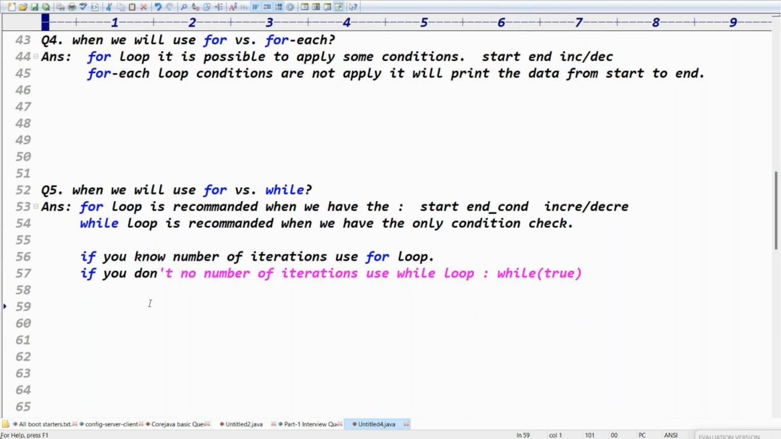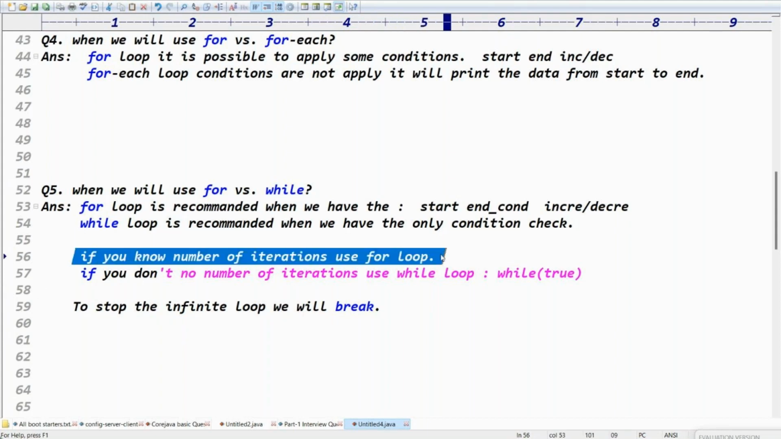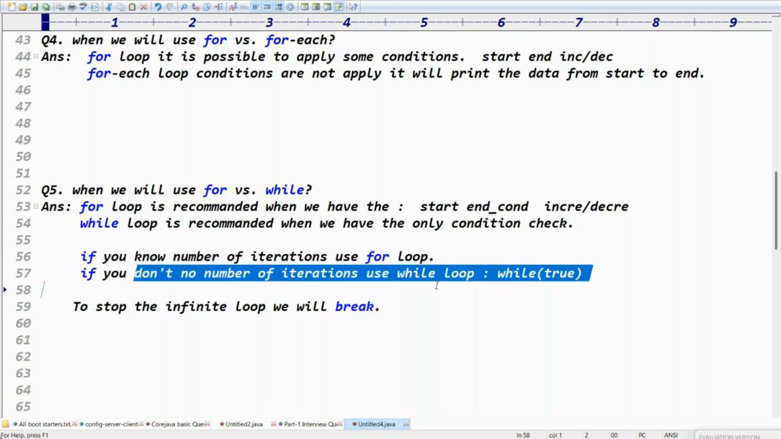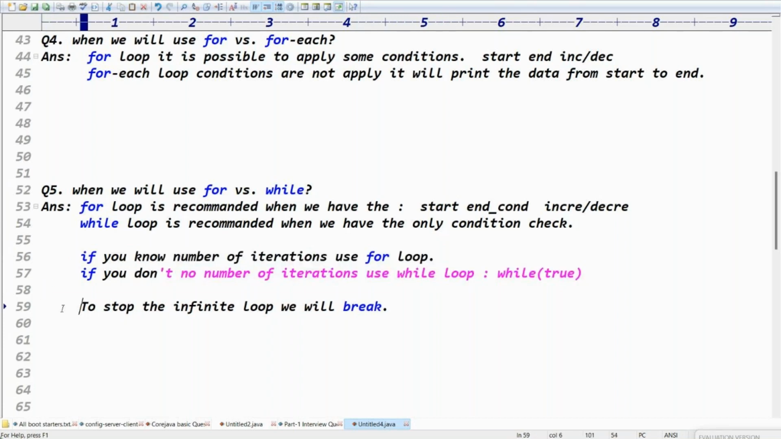To stop the infinite loop, you'll use what? You'll use the break, right? Exactly. While of true means the loop keeps on repeating. You understood, right? If you know the number of iterations, then use the for loop. If you don't know the number of iterations, then use the while loop. Are we clear? That was question number 5.